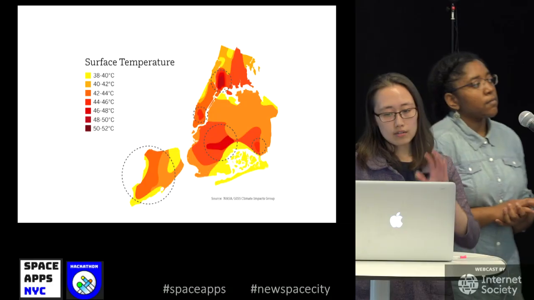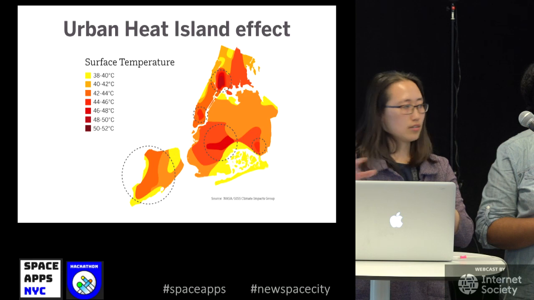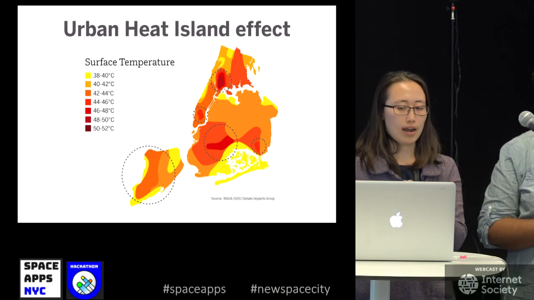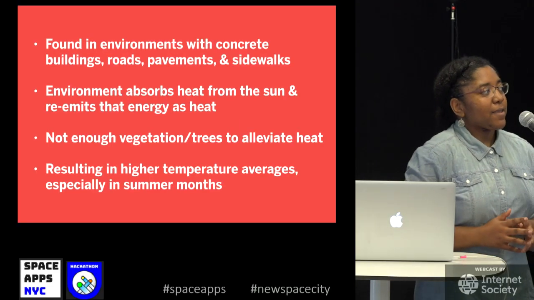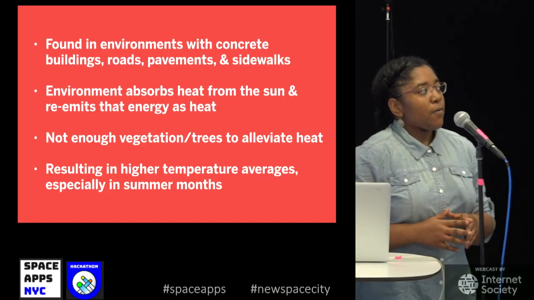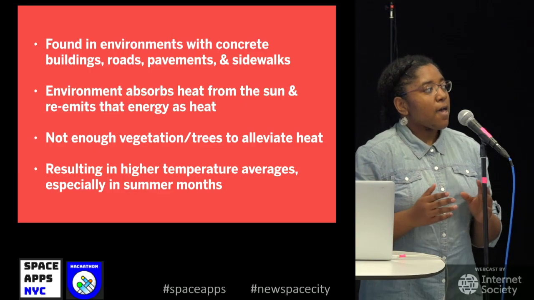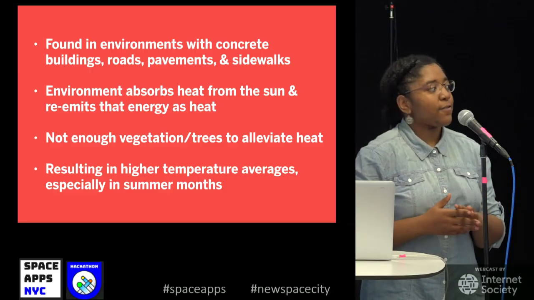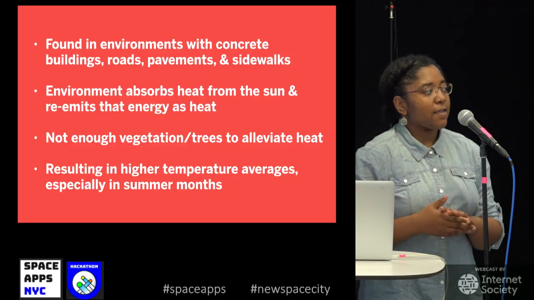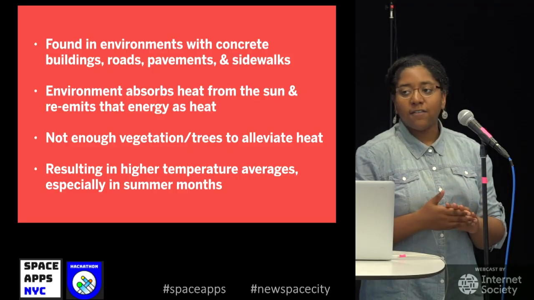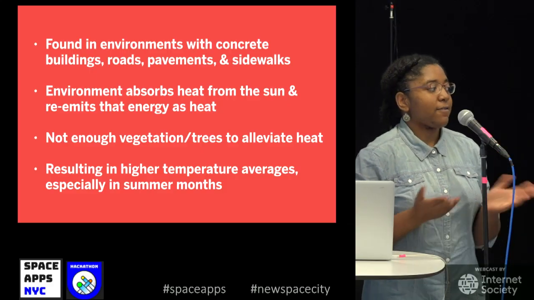So when we look at the data from Landsat, we can see there are these pockets of heat in these neighborhoods, and these are called the urban heat island effect. So what is the urban heat island effect exactly? It's found in environments with a lot of concrete, asphalt, roads, pavements, and so on. The environment absorbs the heat from the sun and re-emits that energy as heat, and there's not enough vegetation to alleviate that problem, which results in higher temperature averages, especially in summer months.